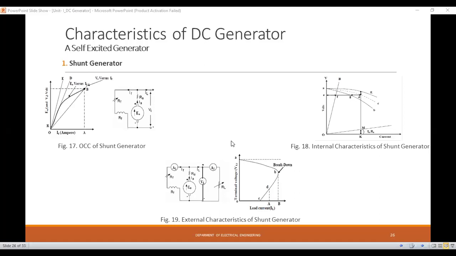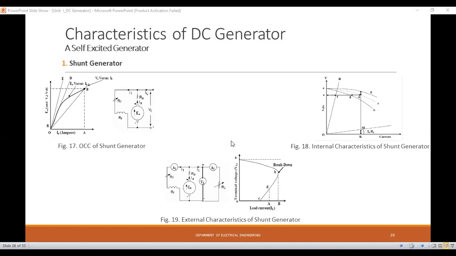So, in the previous lecture, we discussed the types of DC generator, and the characteristics of the DC shunt generator. We also discussed the open circuit characteristics, that is the OCC, or magnetization characteristics, how they can be obtained, and that these characteristics are the same for all types of generator. So this point we have already discussed.